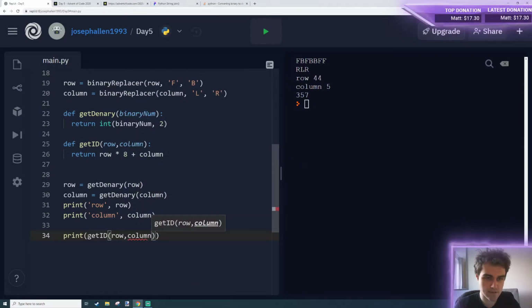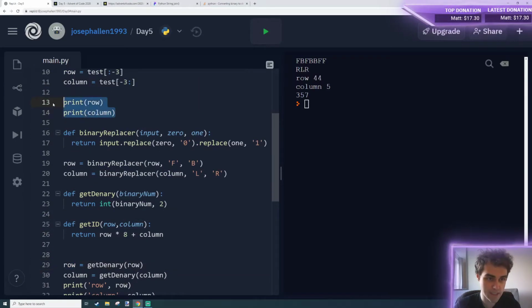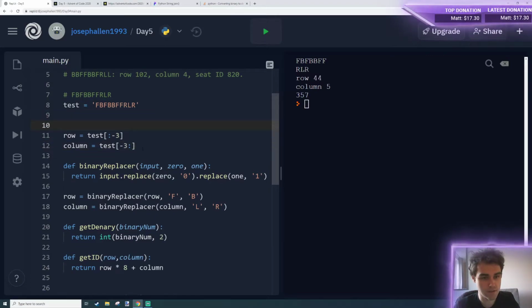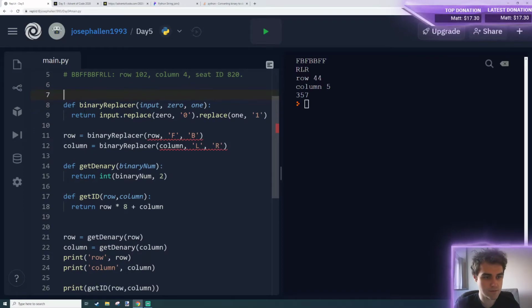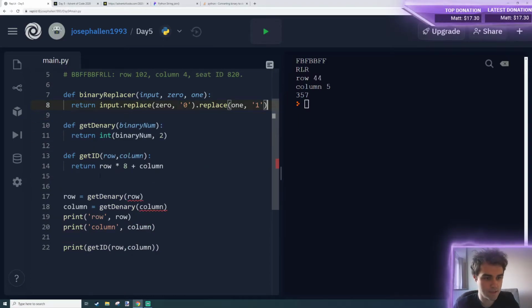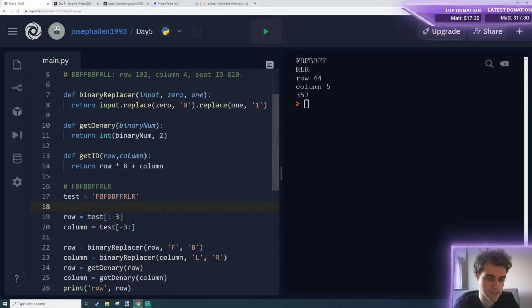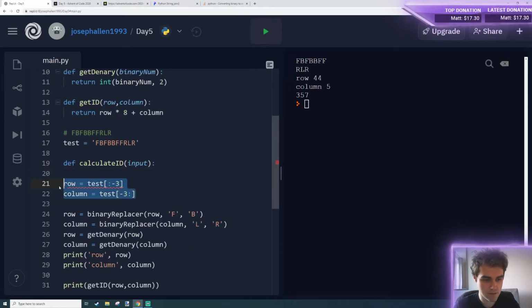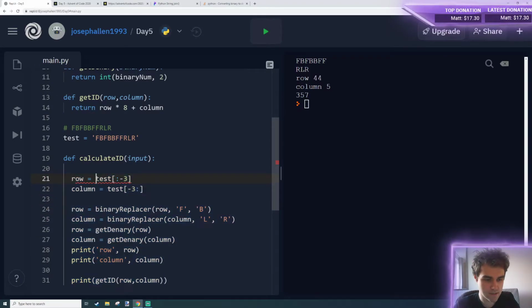How are we going to prepare this? So we've assumed that we can read in our, kind of got everything here actually. So this is ready to be converted to a function. If we move some of this about, so that can go there. Keep these functions at the top, and now we've got this. So this will be our input, so def calculate ID. That's not great, but that's going to take an input, and then we're going to do all of this indented. I'm going to replace test with input.